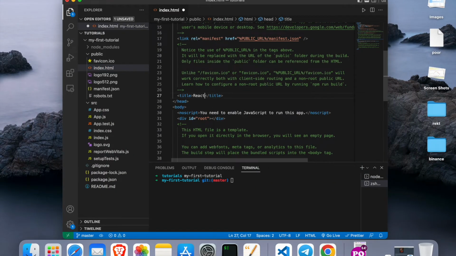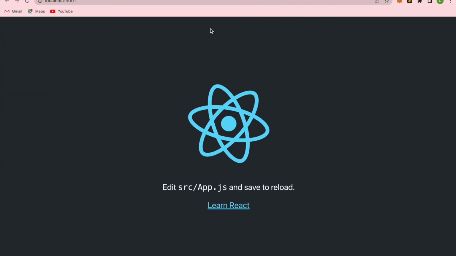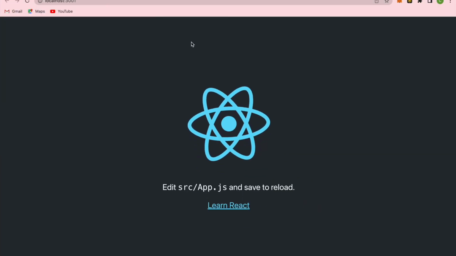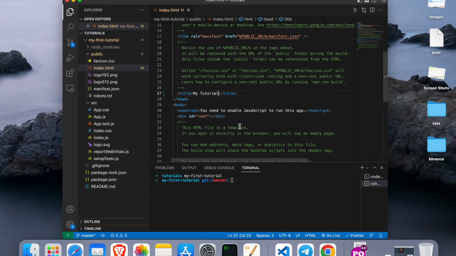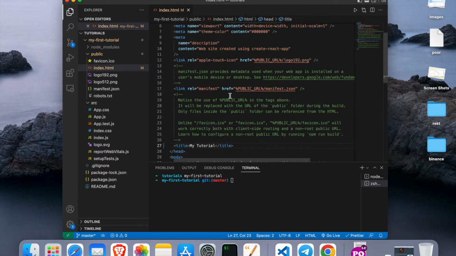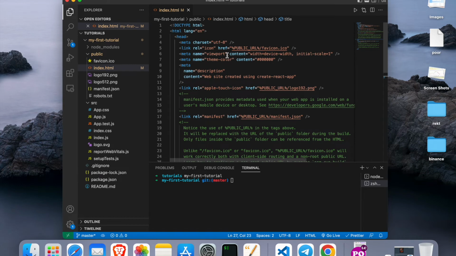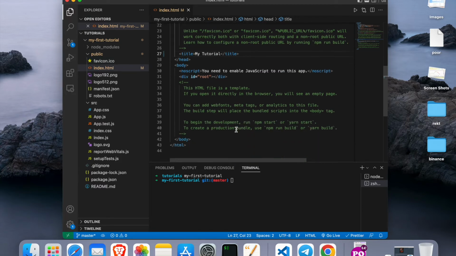The title of our website, you can call it my tutorial. All right, once we save it and then we go back, we see that it has been changed to my tutorial. So this is the basic HTML file. You can delete the comments, you can play around by changing these logos, the favicon, icons, all this stuff. You can add the description of your website in here, but this is the simple HTML stuff. For now, we just don't touch it. The only thing you do is come and change the title, and that's it.